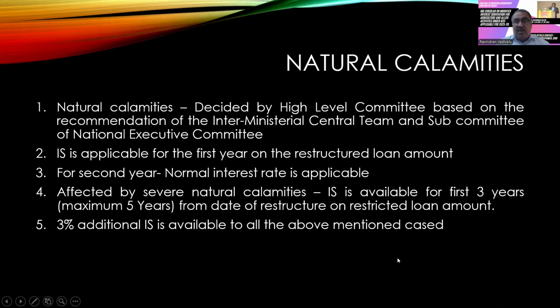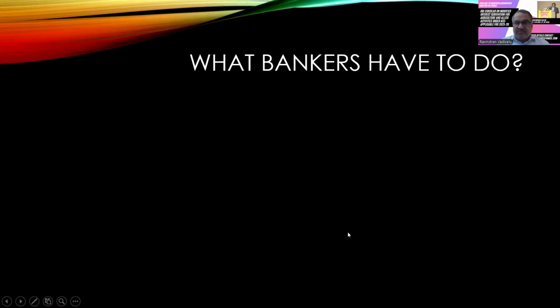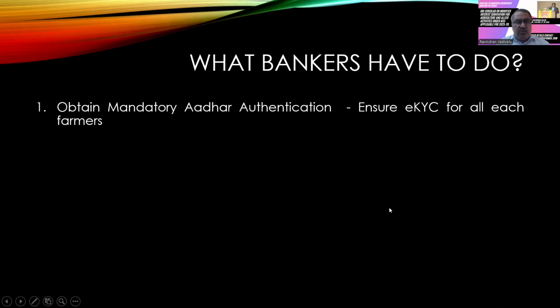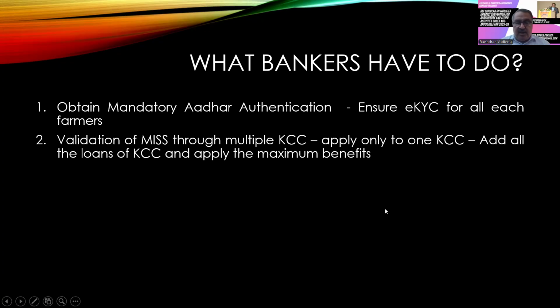Next one is this 3% additional. That is, other than the regular interest subvention, you will be getting 3% additional concession. Now, what do the bankers have to do? They have to do the eKYC of the farmers. That is, they have to obtain the Aadhaar mandatorily, and validation of the modified interest subvention scheme should be done through KCC. In case the farmer has multiple KCCs, you have to consider only one KCC, and a maximum of 3 lakhs only.